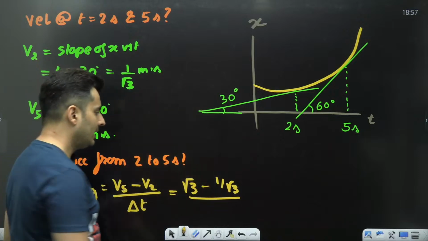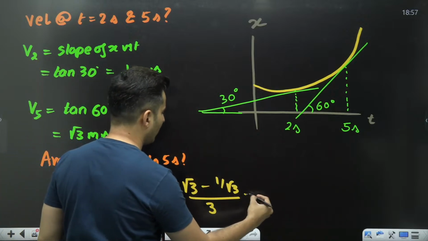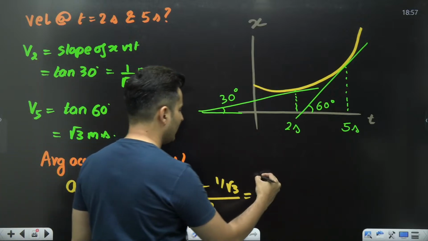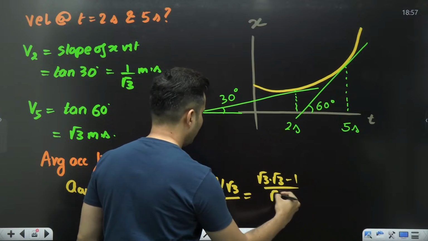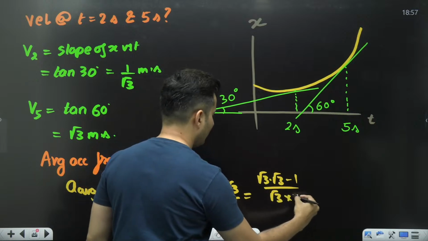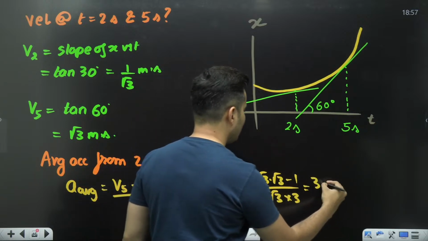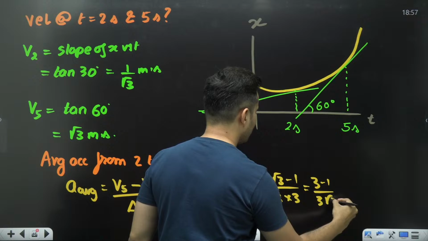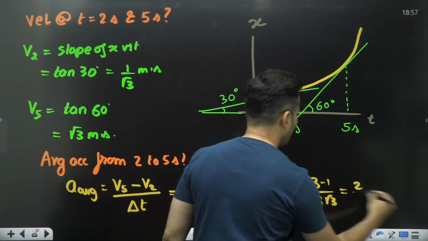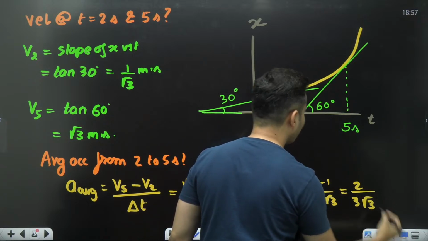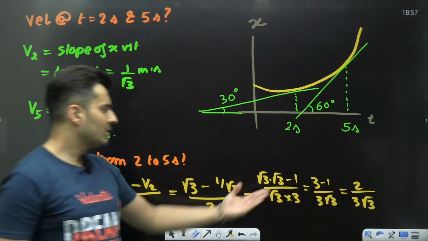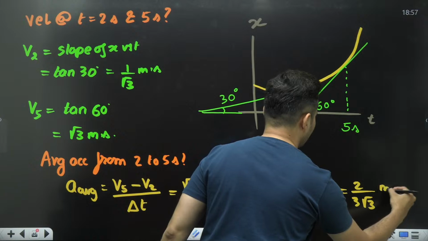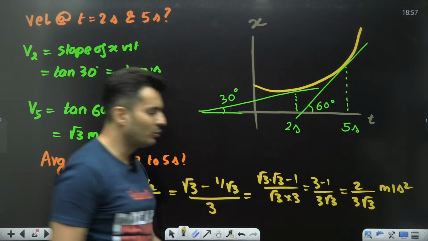How much is it? It is just 3 seconds, my dear warriors. So if you take LCM, it will become root 3 into root 3 minus 1 divided by root 3, and this 3 also will come over here. So this will become just 3 minus 1 by 3 root 3, which is nothing but 2 by 3 root 3. As simple as that. So this is the average acceleration, 2 by 3 root 3.